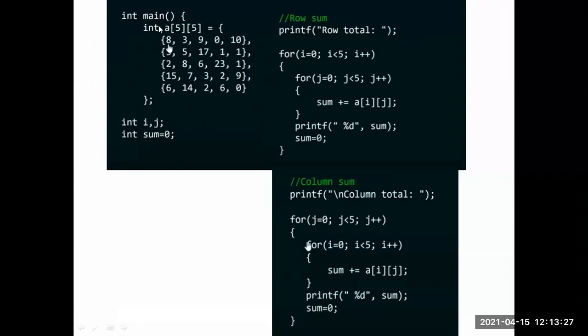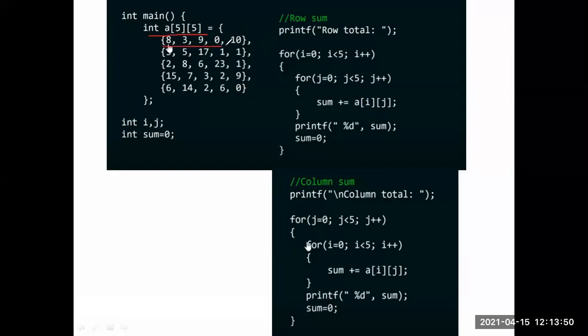Here I am giving the array size and giving the input directly. You all already know about the declaration of an array, I already explained.